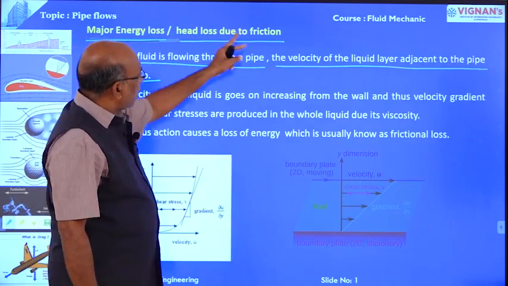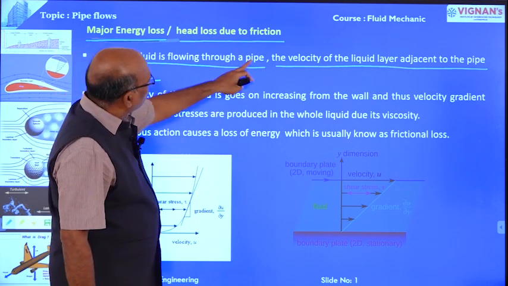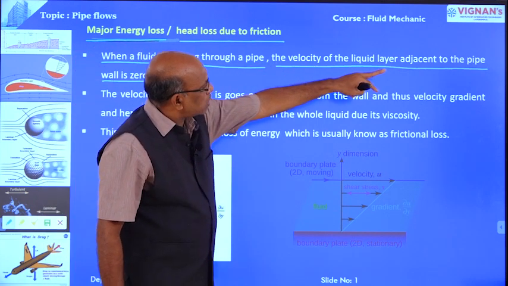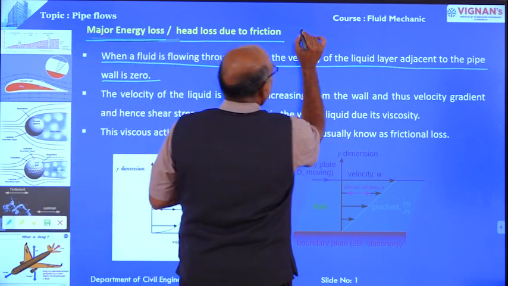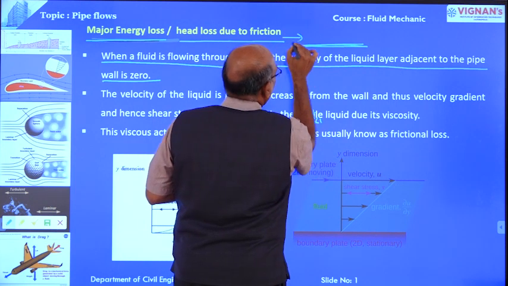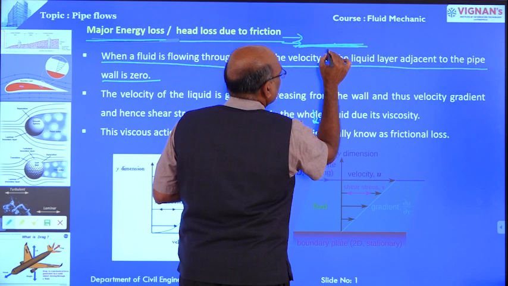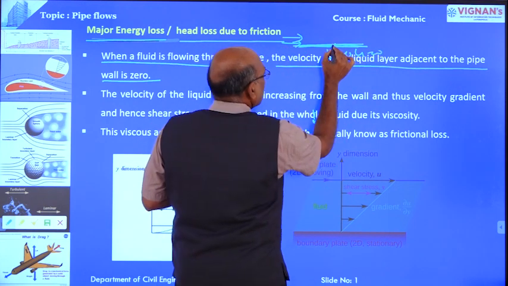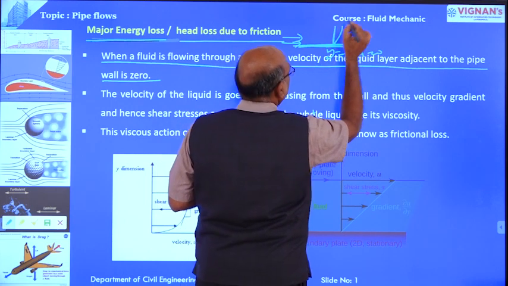Major loss or head loss due to friction. When a fluid is flowing through a pipe, the velocity of the liquid layer adjacent to the pipe wall is 0. Suppose this is the pipe boundary and the liquid is flowing like this. The velocity over the boundary is 0. That means y is equal to 0, u is equal to 0. Away from the boundary, the velocity gradually increases, as I have already explained.